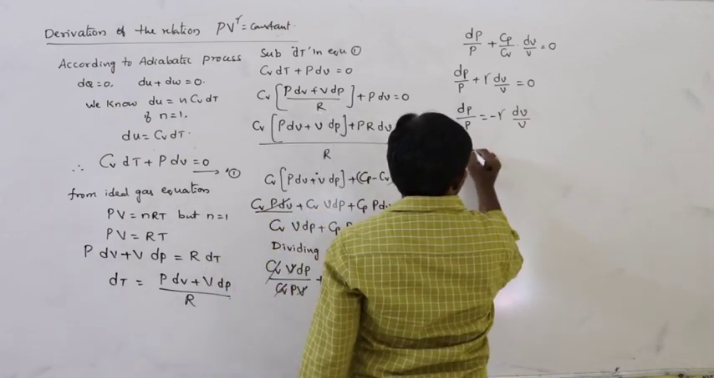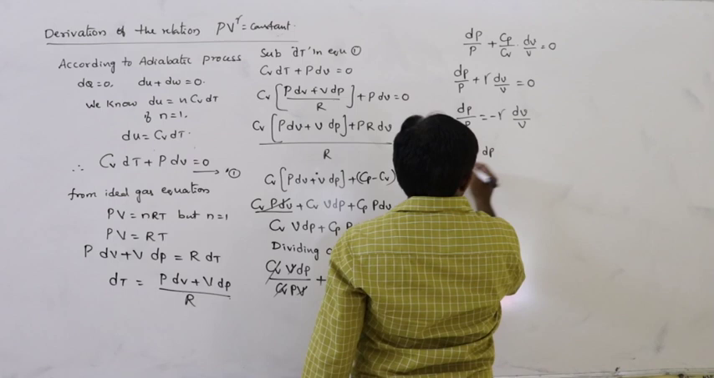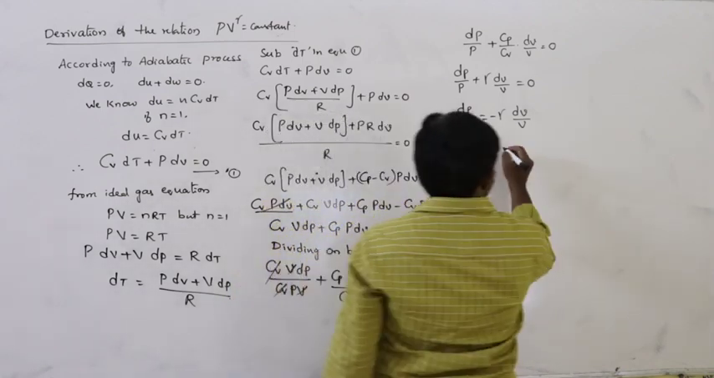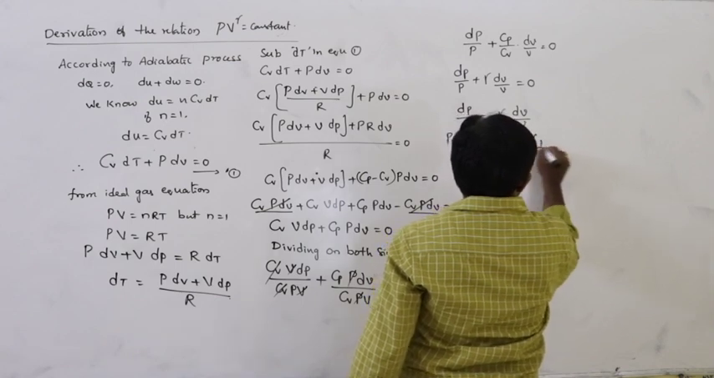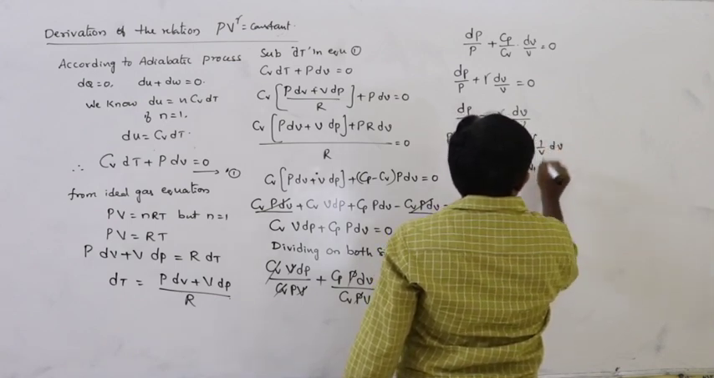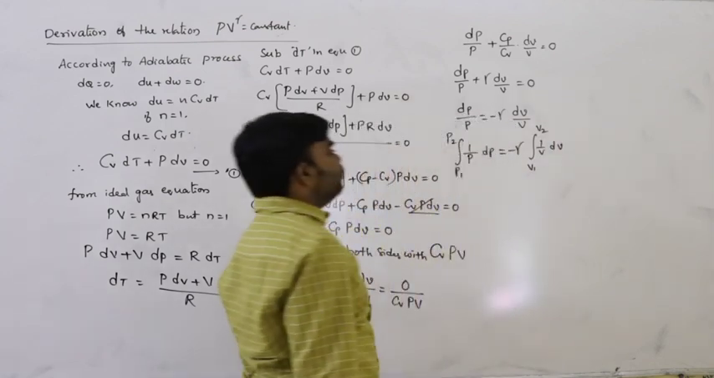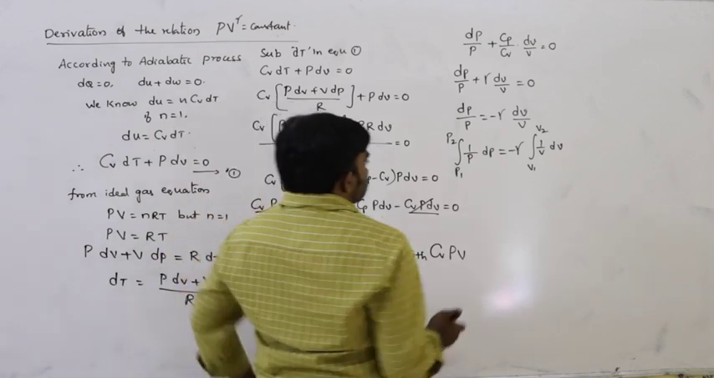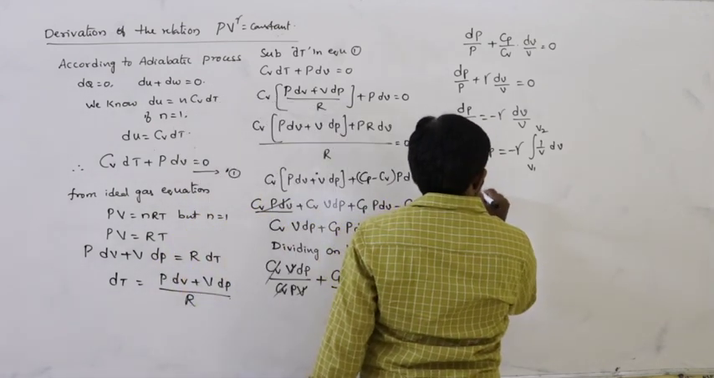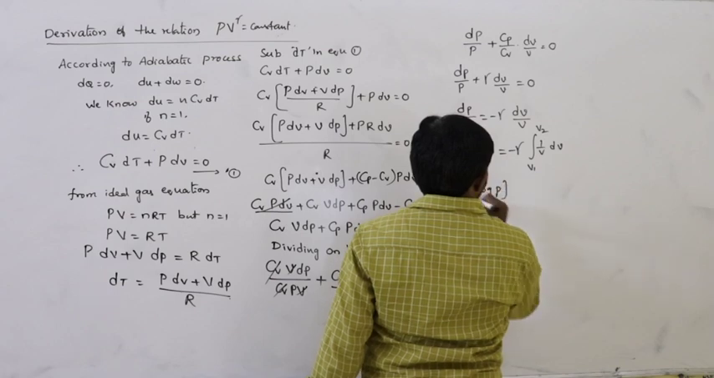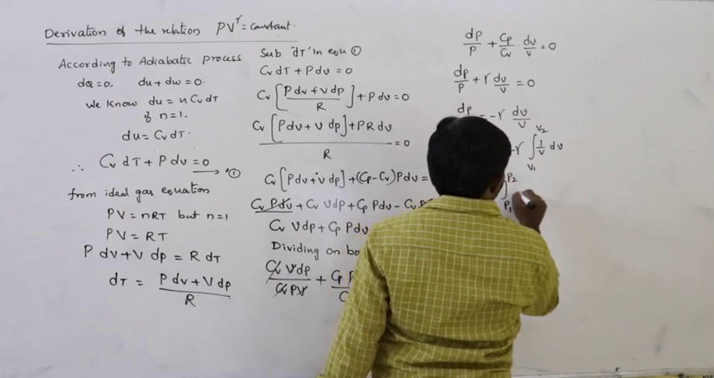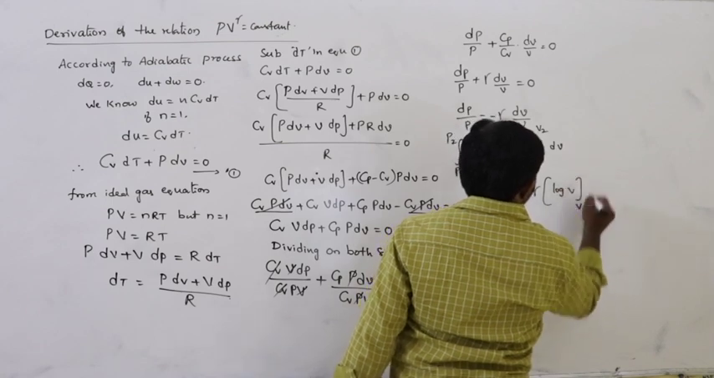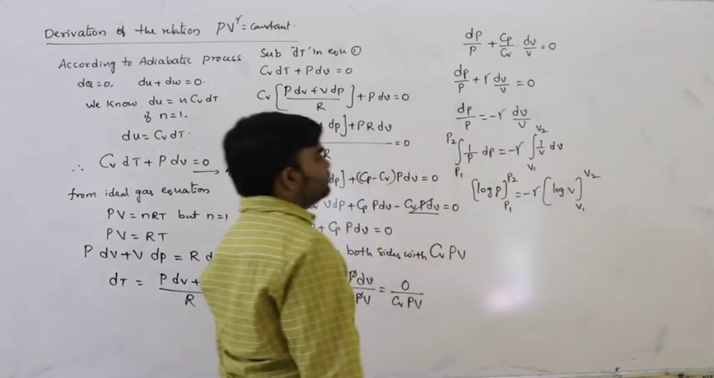So integrating on both sides, integral of 1 by P dP, where the pressure changes from P1 to P2, is equal to minus gamma into integral of 1 by V dV, where the volume changes from V1 to V2. So integral of 1 by P dP is log P between the limits P1 to P2, which is equal to minus gamma into log V between the limits V1 to V2.